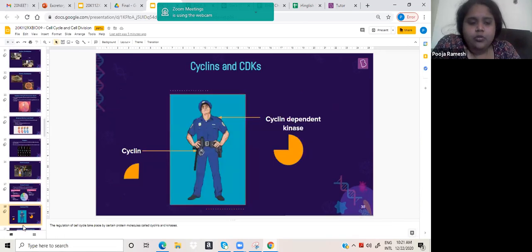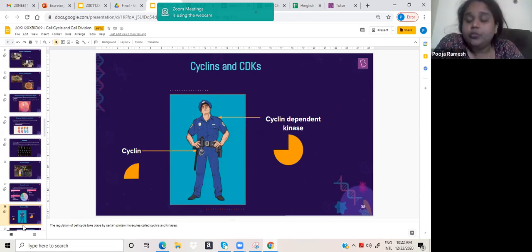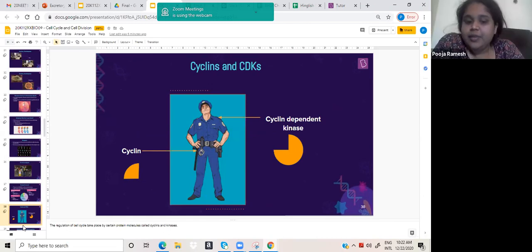Now, basically, there are two major proteins called cyclin and cyclin dependent kinase. Cyclin is like the handcuff, and cyclin dependent kinase is like the cop, depending on the handcuffs. Yeah, correct. So to regulate the cell cycle, these two proteins help.